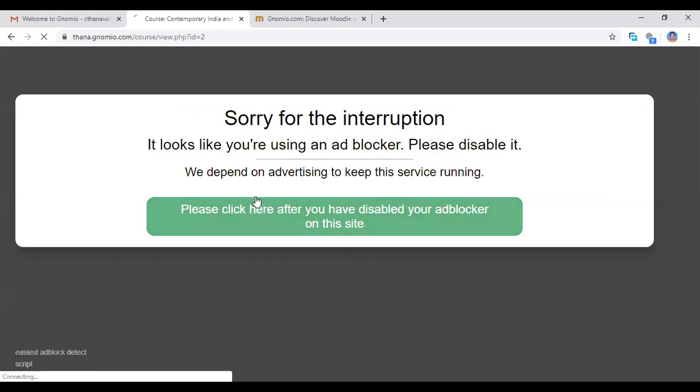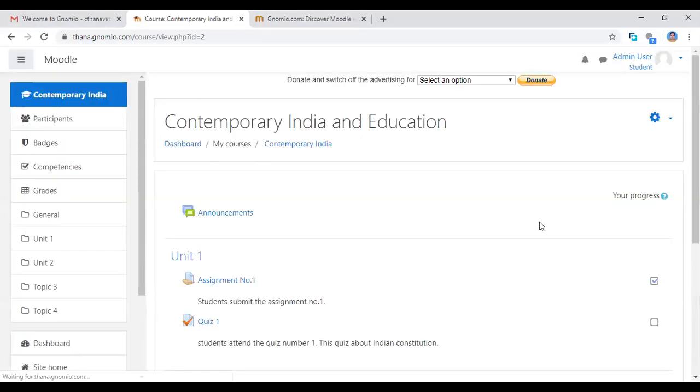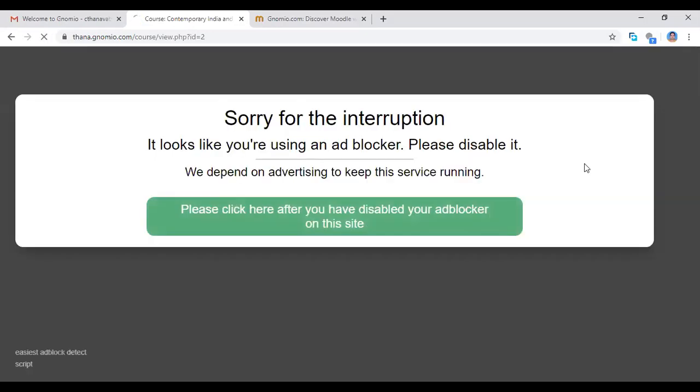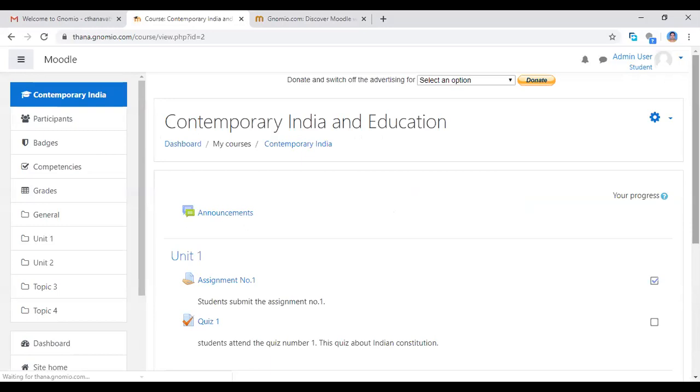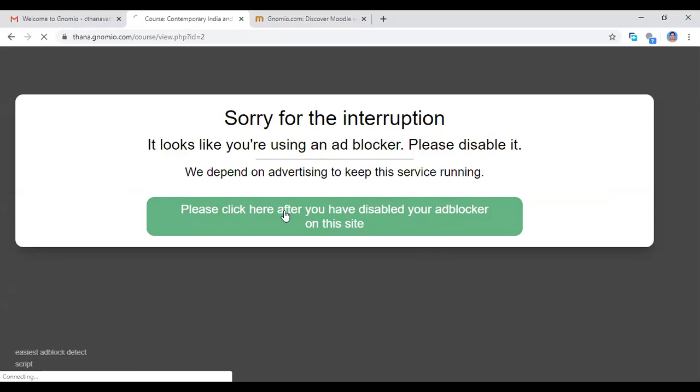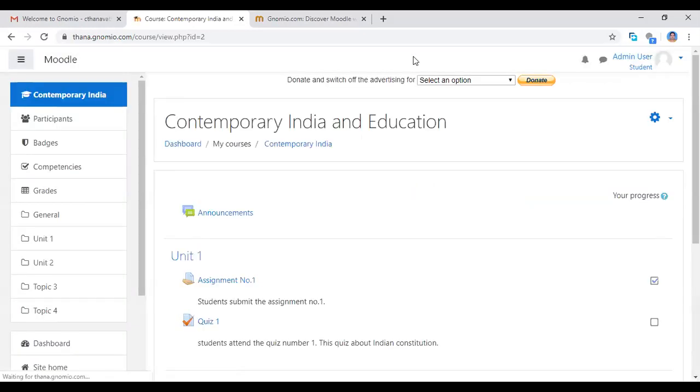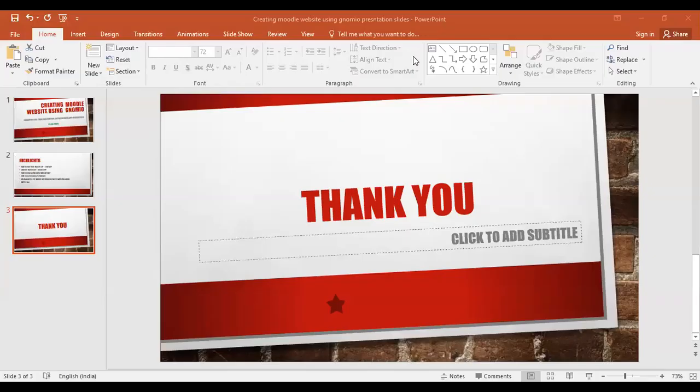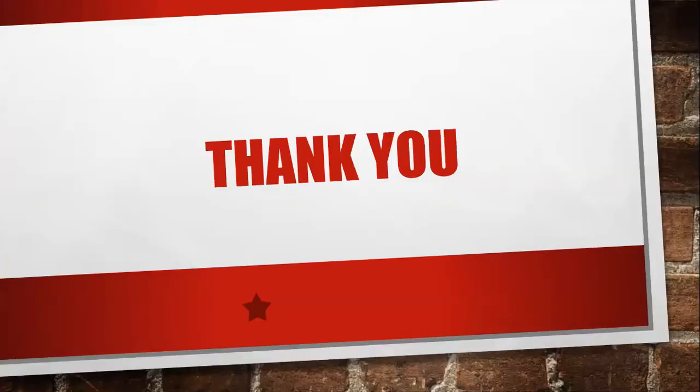Ma'am, really the session was very, very nice, and thank you for your wonderful session, ma'am. Hello, sir, I'm Subramanian. You have given a wonderful session, ma'am. Thank you very much. I'm already giving some materials through the Moodle platform. The way in which you explained is really good, and my hearty congratulations to you, ma'am, and to the whole organizer team of the College of Education. Thank you very much, Subramanian.